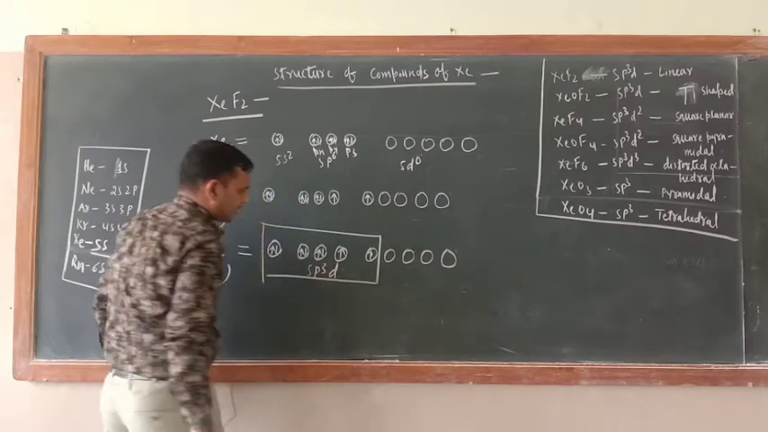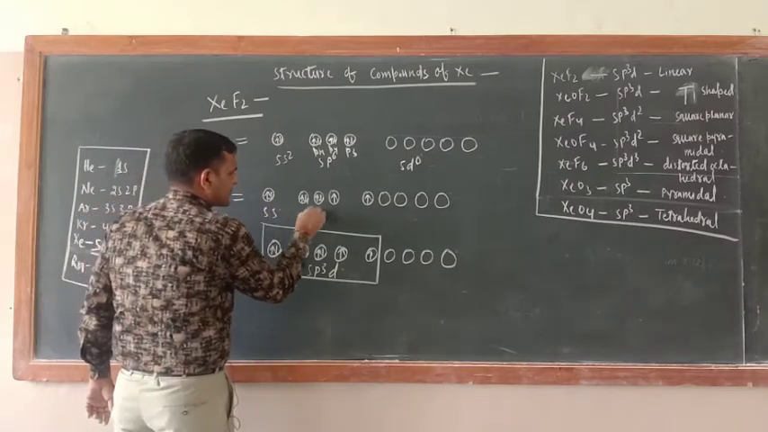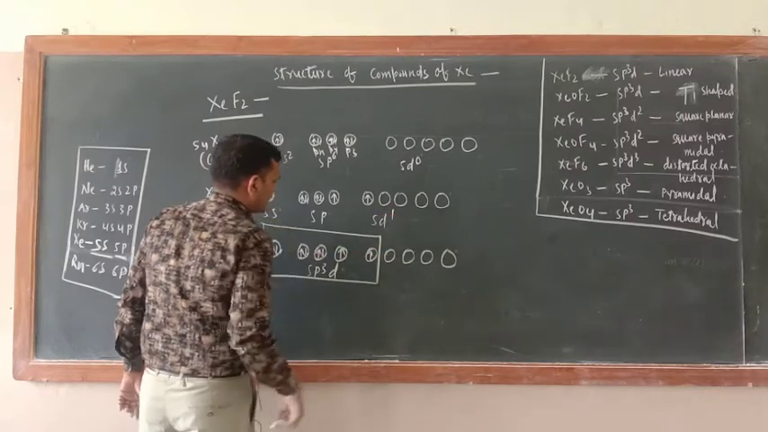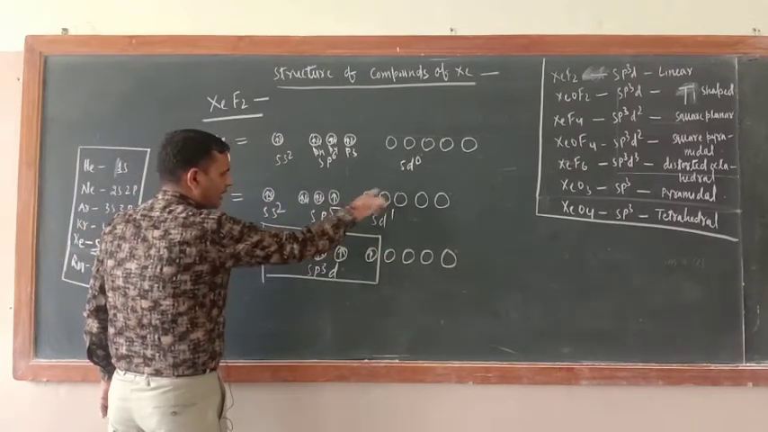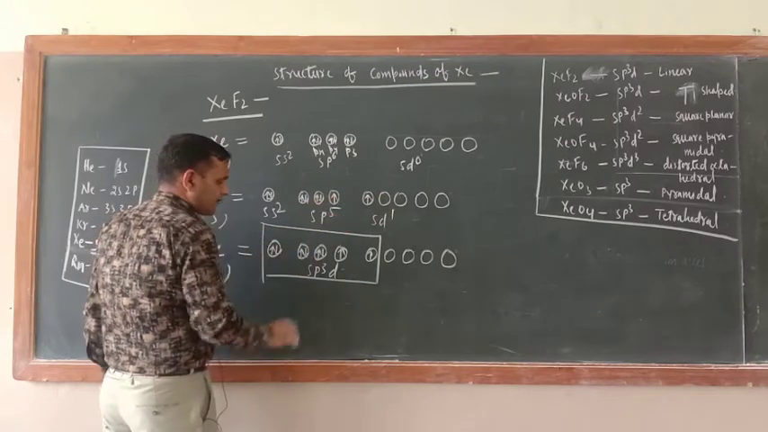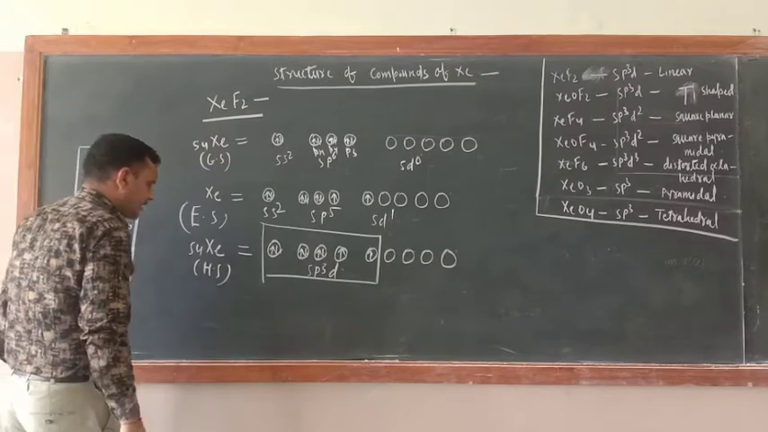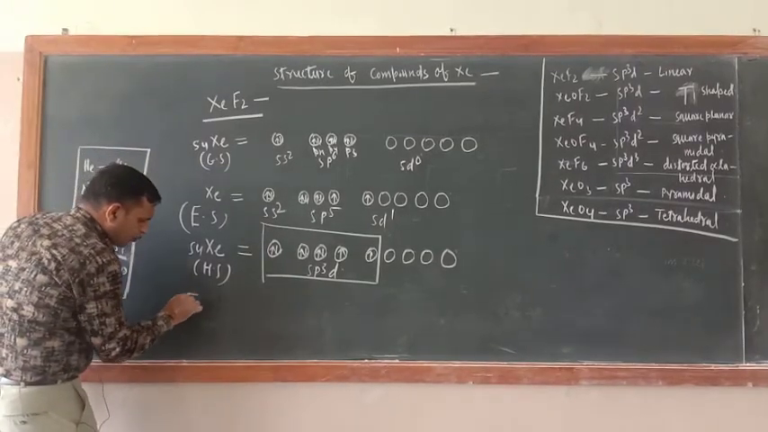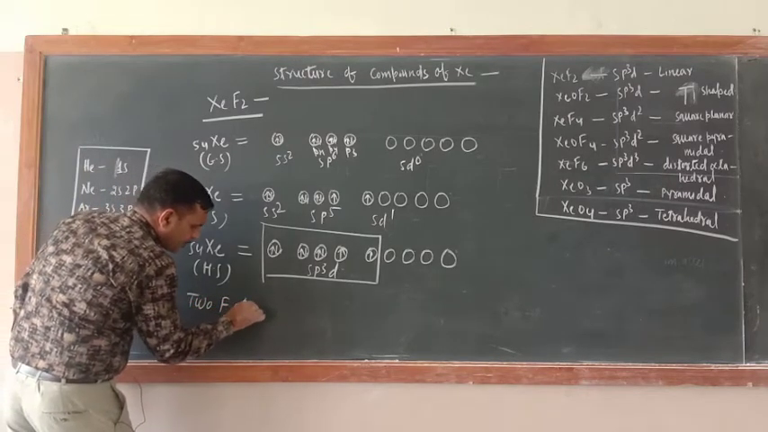sp3d hybridization. This is 5s, this is 5p, this is 5d. Now one electron has jumped from here to here. So what is the name of the hybridization? sp3d. Now here what is there? 2 fluorine atoms.